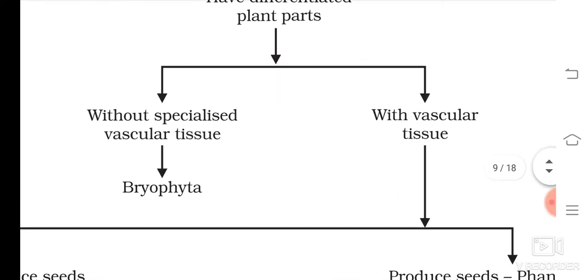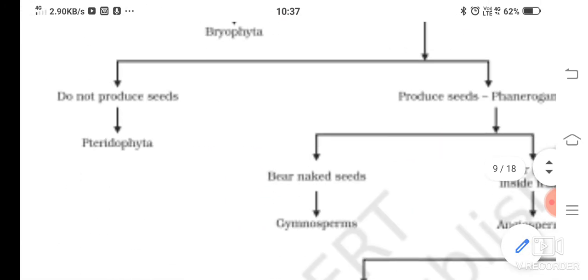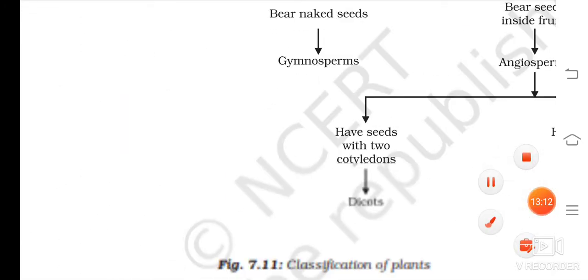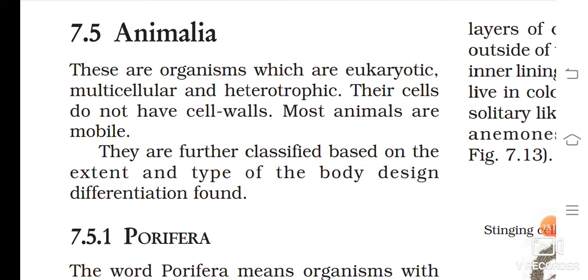Now we go for animals. We go for introduction of Animalia. These are organisms which are eukaryotic, multicellular and heterotrophic. Their cells do not have cell walls. Most animals are mobile. Mobile means they can move. They are further classified based on extent and type of the body design differentiation found.